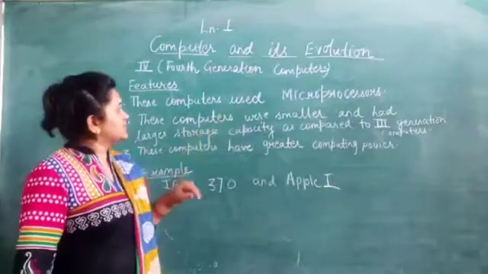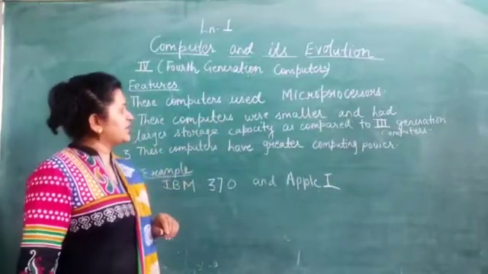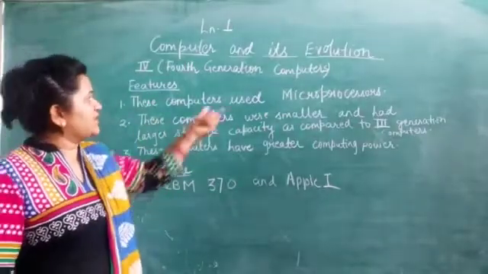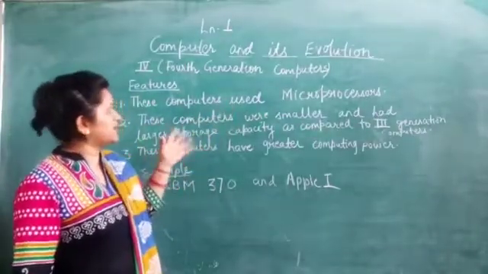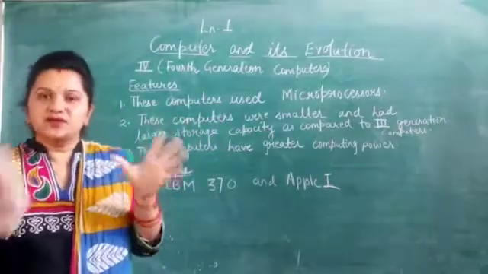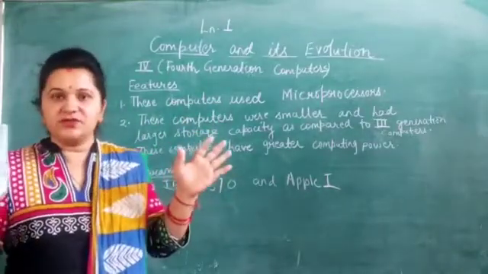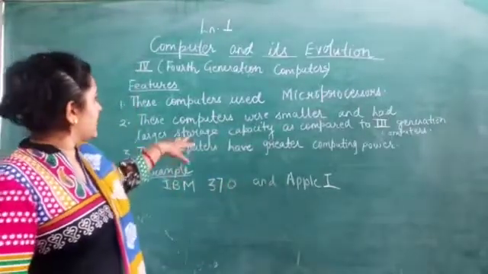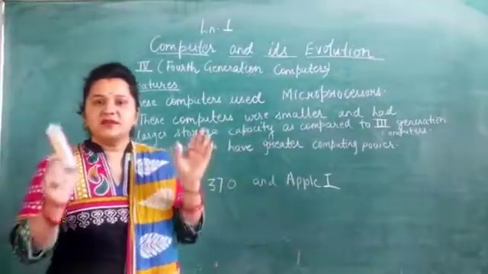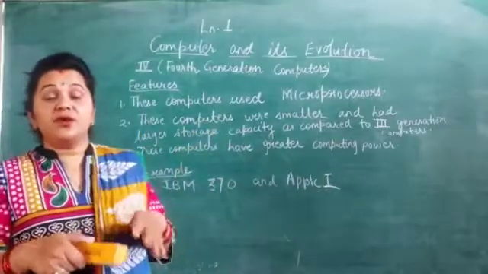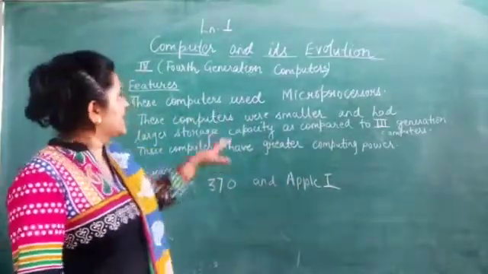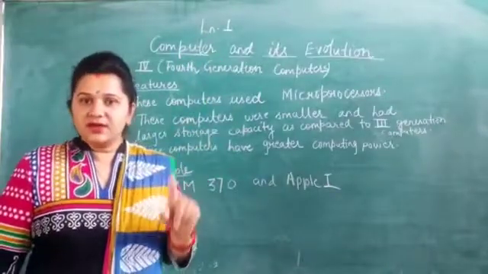These computers were smaller and had larger storage capacity as compared to third generation computers. Obviously, when microprocessors have come into existence, these computers will also have become smaller in size, like the desktops you must have seen. You can keep them on a table as well. Okay. Now they have larger storage capacity. In a small box, you have a larger storage capacity, means you can store a lot of data in it as compared to third generation computers.